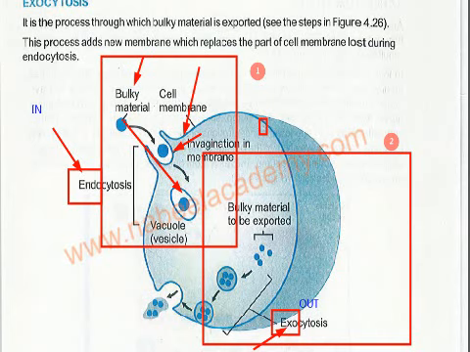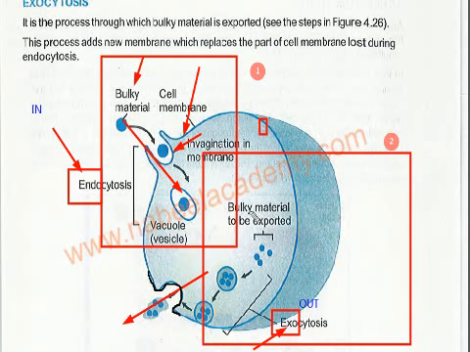Now see, whenever anything is moving out of the cell, what happens here? You see loss of membrane. Here you have loss of membrane. The membrane is also going out, like there is tearing of membrane. So cell membrane is lost. Now what is the function of exocytosis?